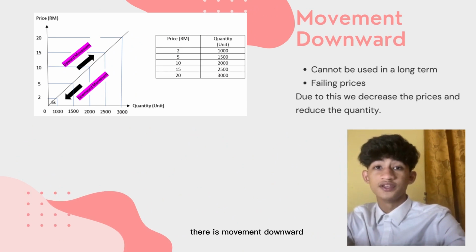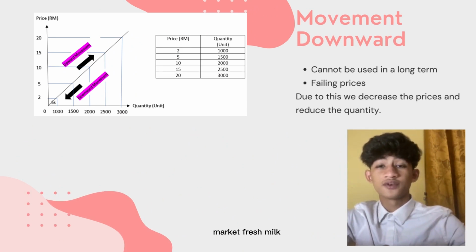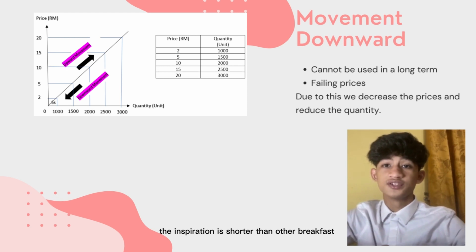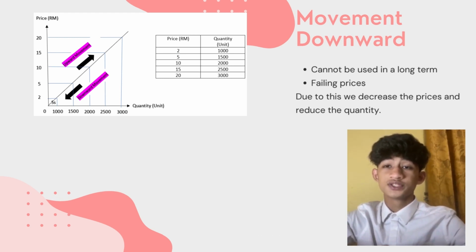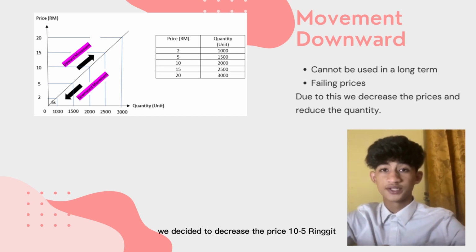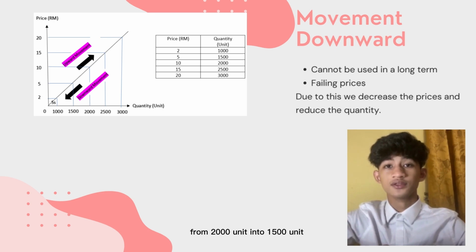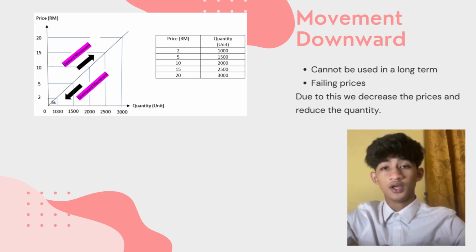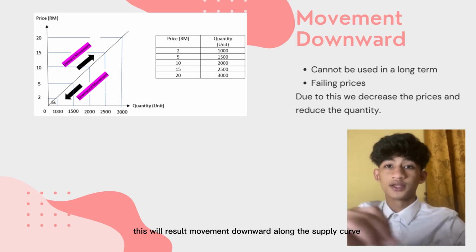Furthermore, there is movement downward. As for Farm Fresh fresh milk, the expiration is shorter than other brands of pasteurized milk. Due to the losses, we decided to decrease the price from 10 to 5 ringgit and the quantity from 2,000 units to 1,500 units. This will result in movement downward along the supply curve.